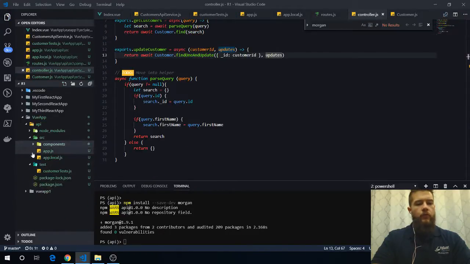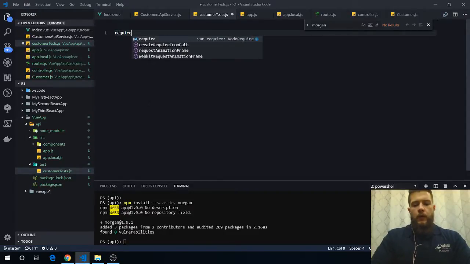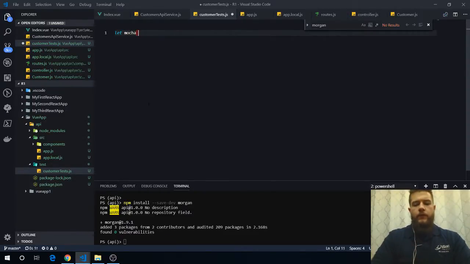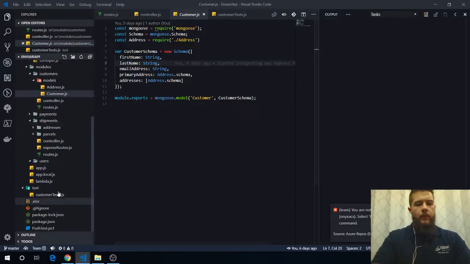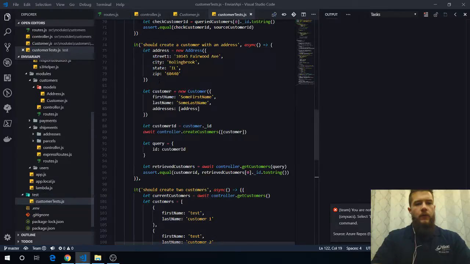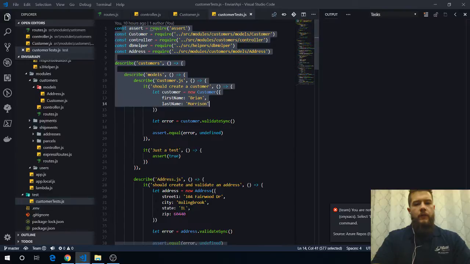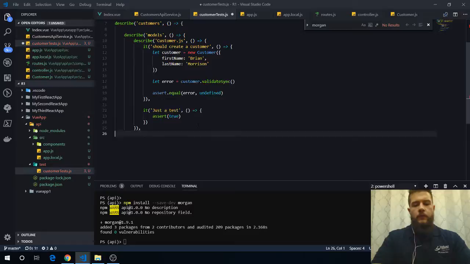And this all really should work here, but we're going to write some unit tests first. Am I in the right thing? Yeah, I'm in the right thing. Okay, customer tests. So I'm going to require Mocha. Mocha is a testing framework for JavaScript. There's a couple out there, but it's the one I'm pretty familiar with, at least at this point. We're just going to pull in a couple of these basic things here. We'll break this out a little further.